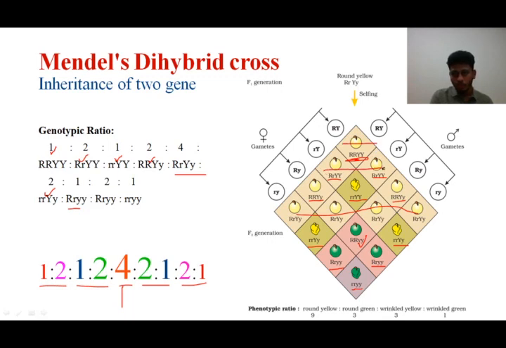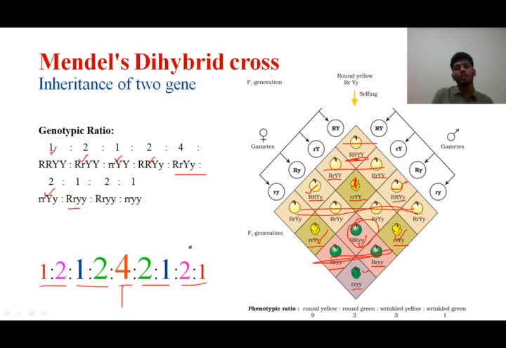1:2, 2:4:2, 2:1:1. This is how we got the genotypic ratio, students. You can go through this one, you'll understand properly.